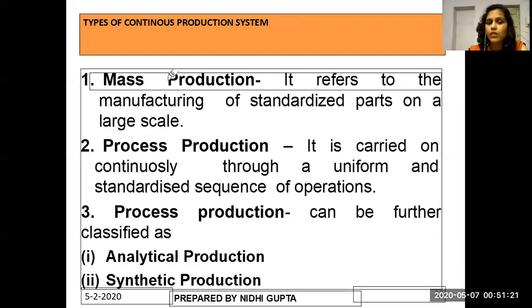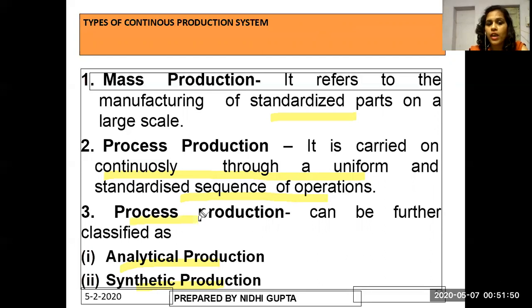Now, types of continuous production system, as already discussed. Number one is mass production. It refers to the manufacturing of standardized parts, a large scale production process. It is carried on continuously through a uniform and standardized sequence of operations. Process production can be further classified as analytical production, and the last one is synthetic production. These are two methods which are used for process.